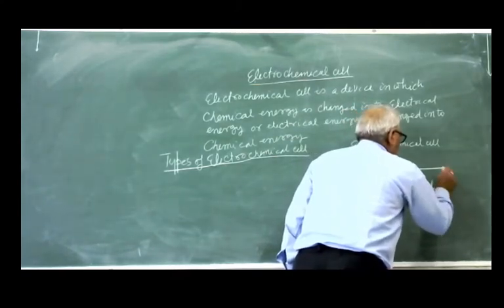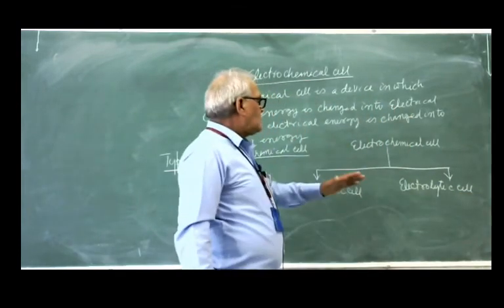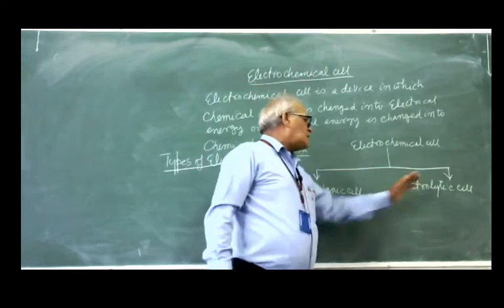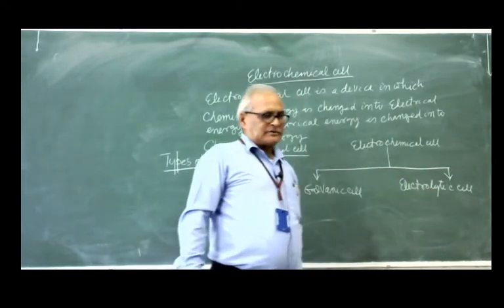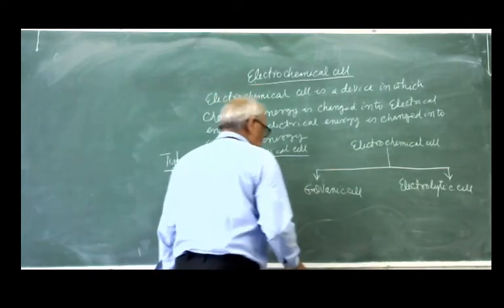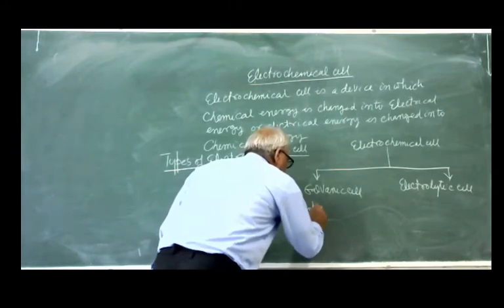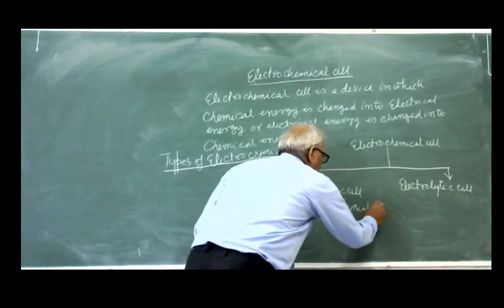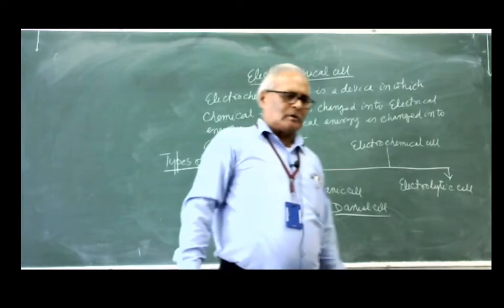So we can divide the electrochemical cell into two types. One is the galvanic cell, another is the electrolytic cell. For example, for the galvanic cell, the Daniell cell is one of the examples.